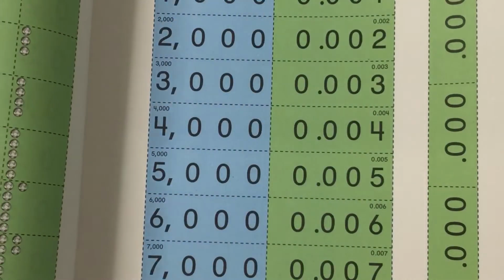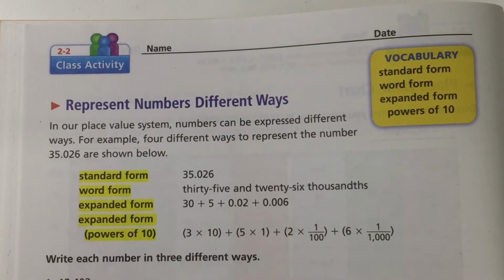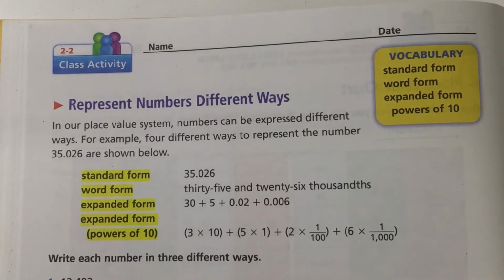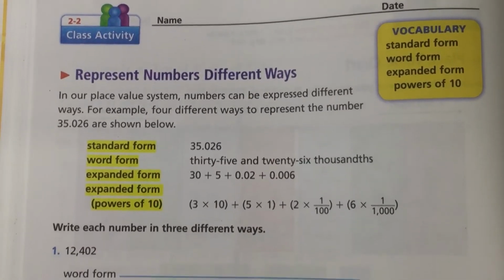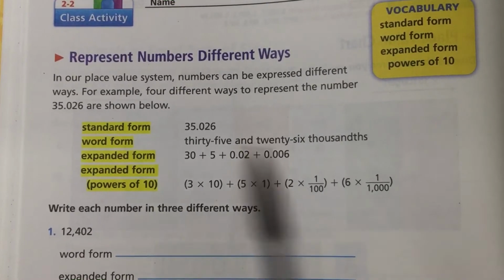Okay, the next couple pages are place value cards. You do not have to cut these out right now. You can leave them safe in your book. That's totally fine. But they are here for you to use as you are practicing your numbers. We're actually going to look at the page right before the cards, which is page 42. And this is where we're going to do some of our writing numbers in word form and expanded form.